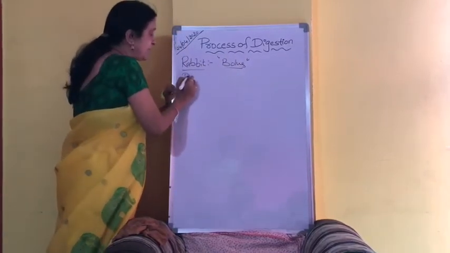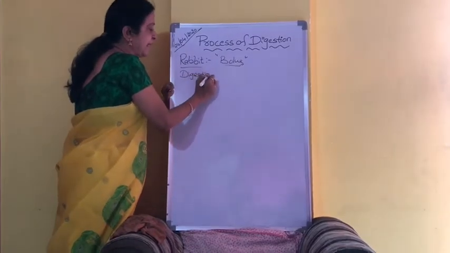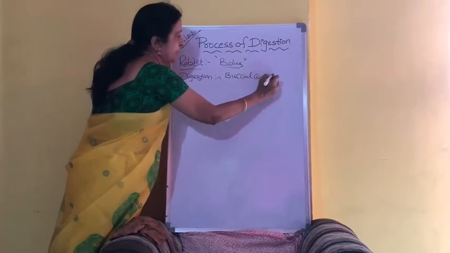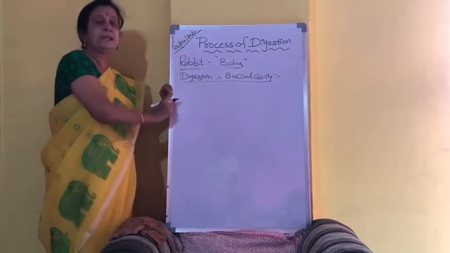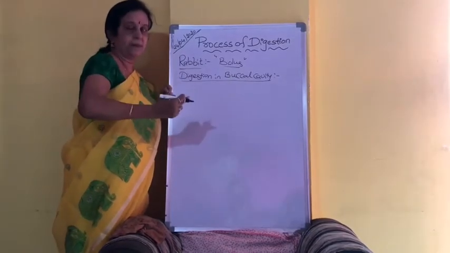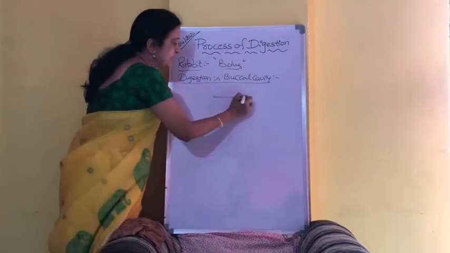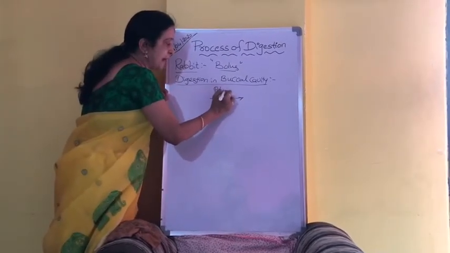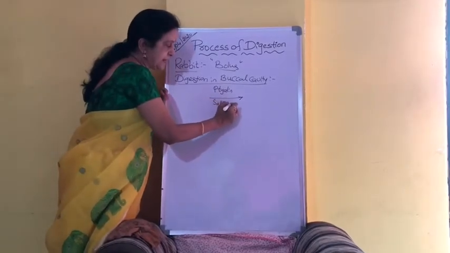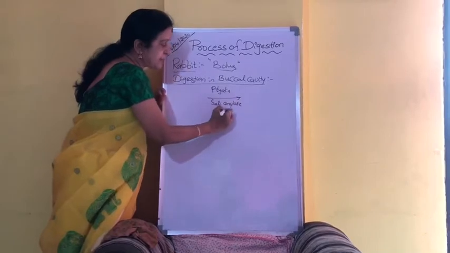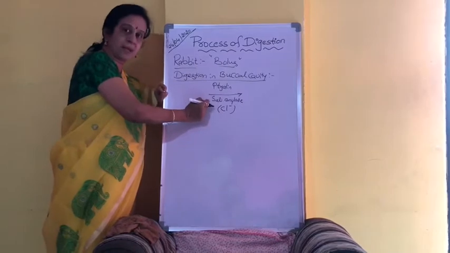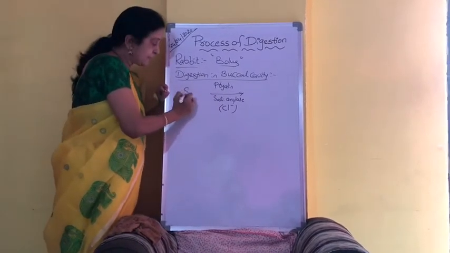Now, how is the digestion occurring in the buccal cavity? From the mouth, the food will enter into the buccal cavity. In the buccal cavity, the food will be mixing with the saliva. And we know very well, saliva is having one enzyme called ptyalin. What is its other name? Salivary amylase. So, in the presence of chloride ions, this ptyalin or salivary amylase enzyme acts on starch.